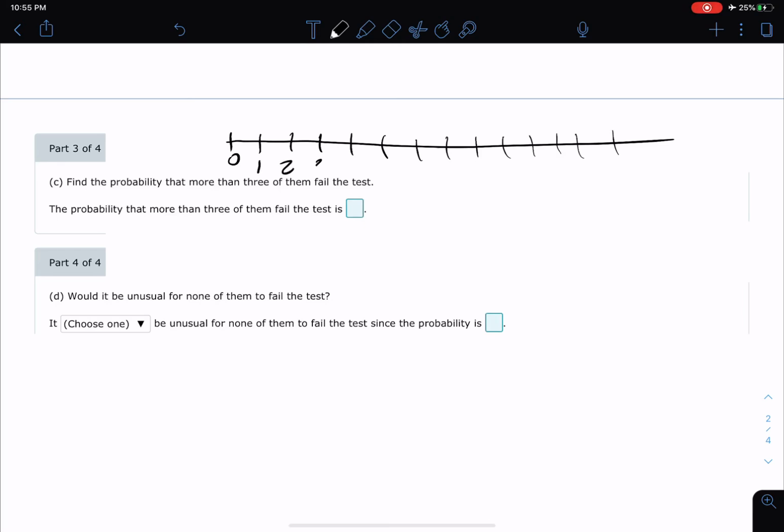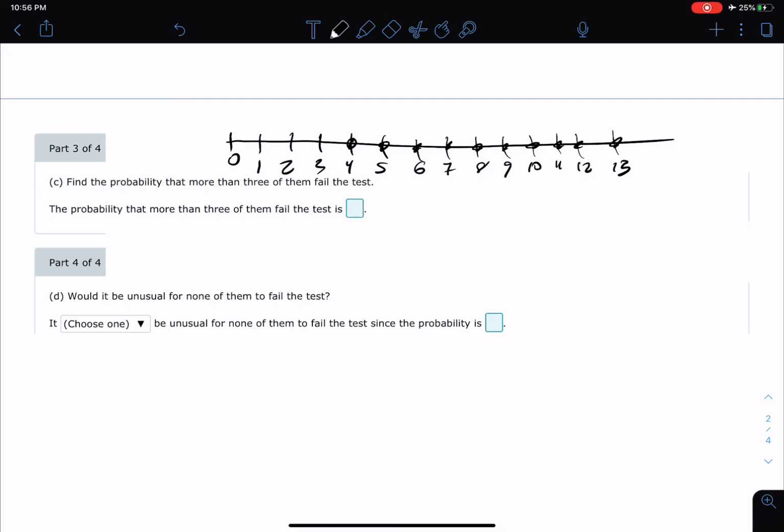So this is saying find the probability that more than 3. So here's 3, more than 3 of them fail. Must be 4, 5, 6, 7, 8, 9, 10, 11, 12.